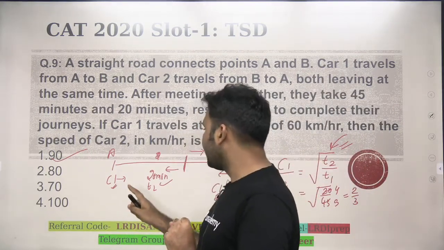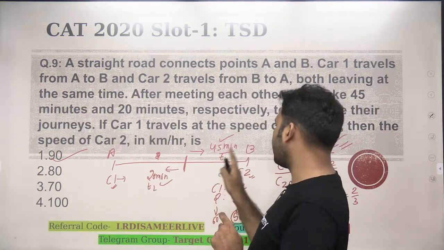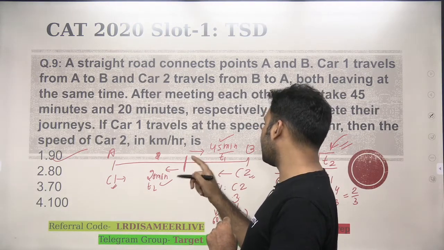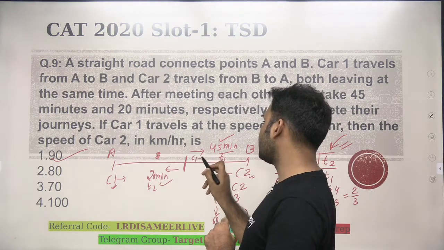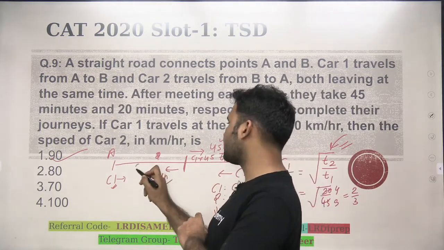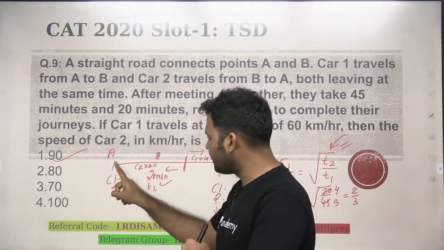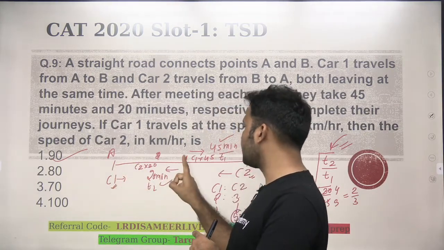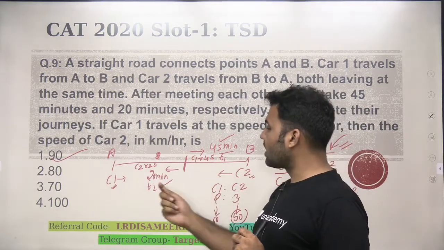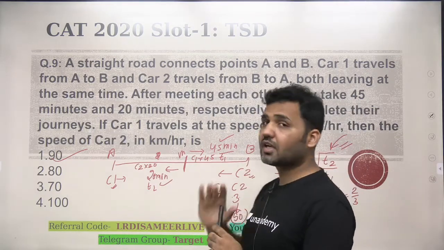Let's say that from A to B, right? You see that this car is taking 45 minutes from this point to this point. So can I say that the distance from this point to this point is C1 into 45? And for the distance from this point to this point, this car is taking 20 minutes, so this is C2 into 20. Now you see that by the time car 1 reaches from this point to this point, car 2 is reaching from this point to this point. So car 1 का A से ये meeting point M तक आने का time और car 2 का B से M तक का time same है, right?